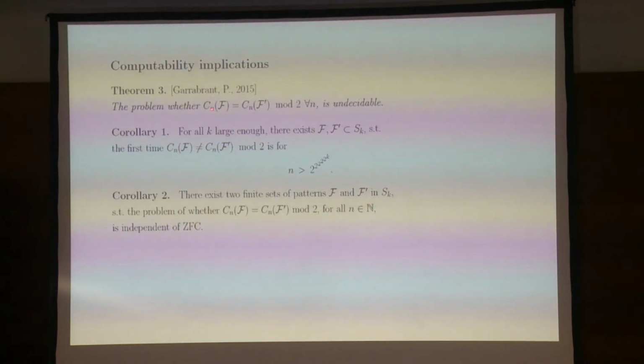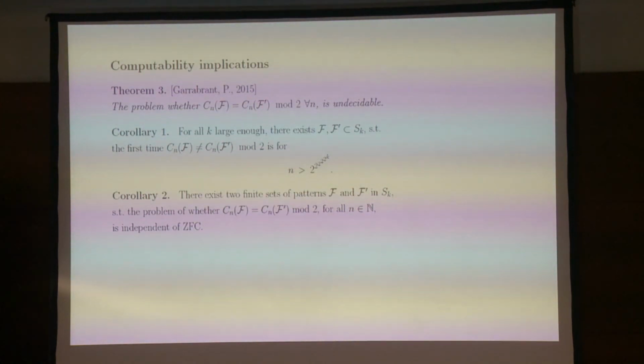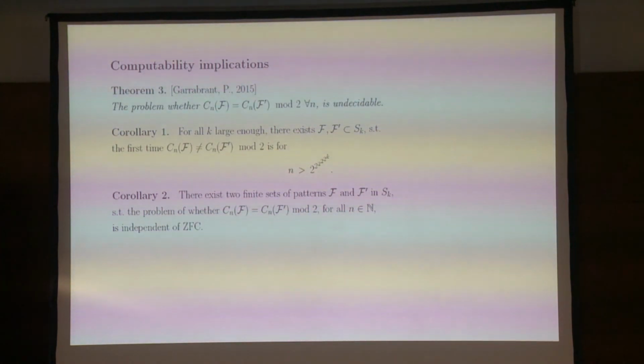What we show is that the problem of whether two sets of patterns have the same parity for the number of avoiding permutations is undecidable. Let me say it again. Suppose you have two sets of patterns, F and F prime. I'm going to consider the number of pattern-avoiding permutations of the first patterns and the number of pattern-avoiding permutations of the second. Now I'm going to ask, do these numbers always have the same parity? That's undecidable.